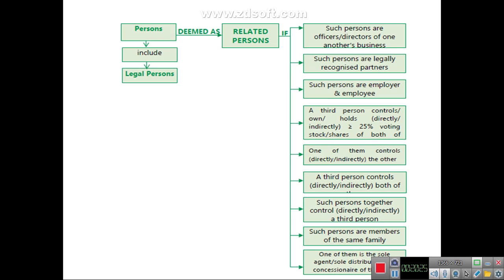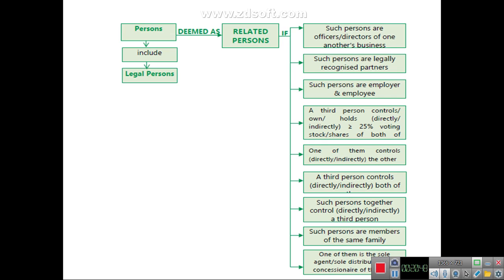Now, the next is related person. Related person includes legal persons also. Related person means any person if such persons are officers or directors of another's business, if such persons are legally